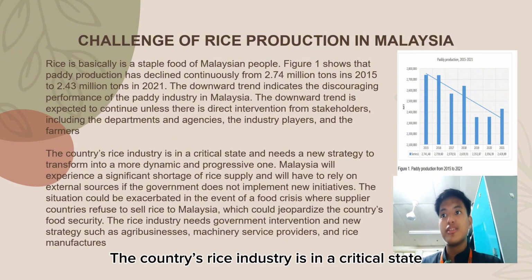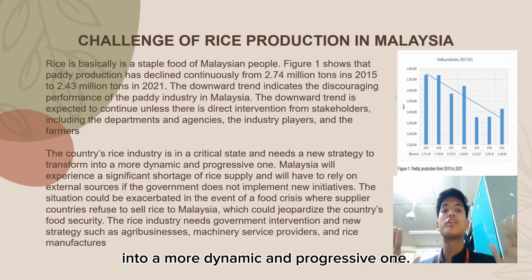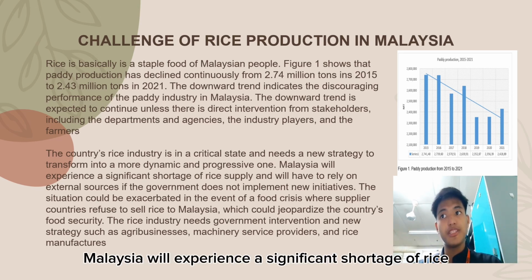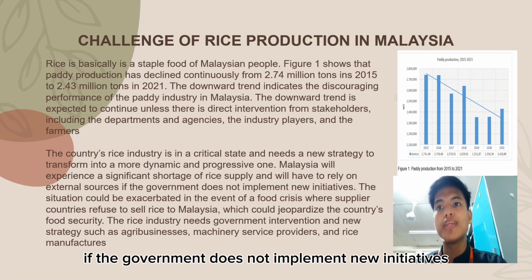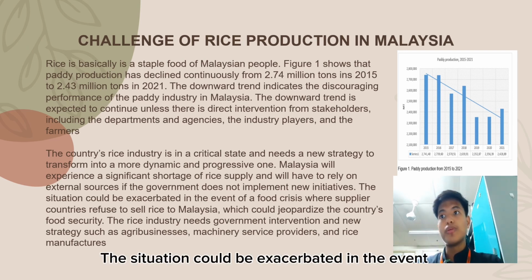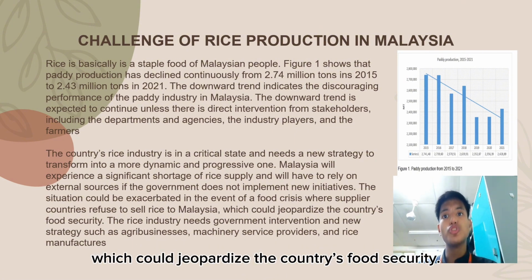The rice industry is in a critical stage and needs a new strategy to transform into a more dynamic and progressive one. Malaysia will experience a significant shortage of rice supply and will have to rely on external sources if the government does not implement new initiatives. The situation could be exacerbated in the event of a food crisis where supplier countries refuse to sell rice to Malaysia, which could jeopardize the country's food security.